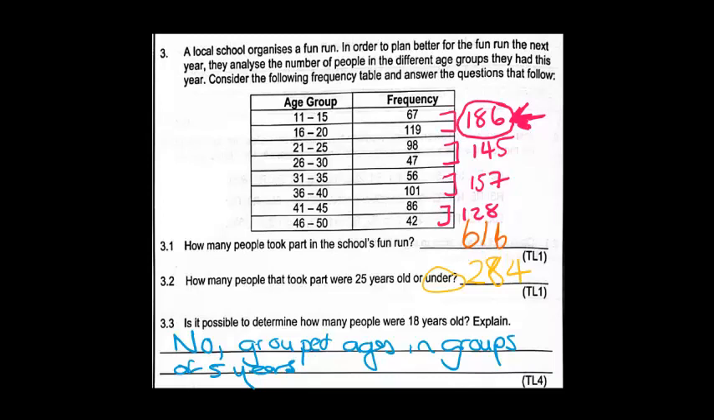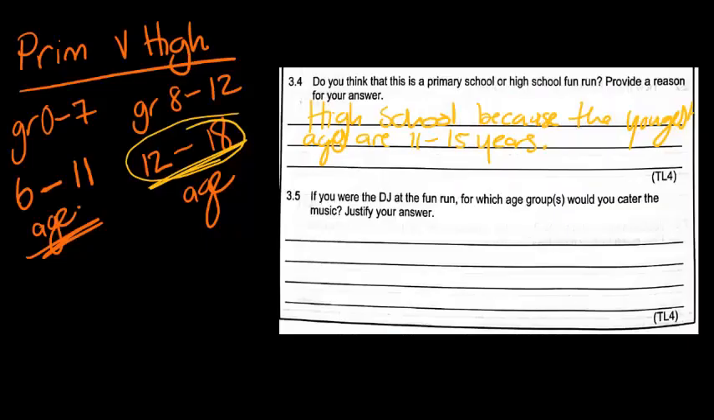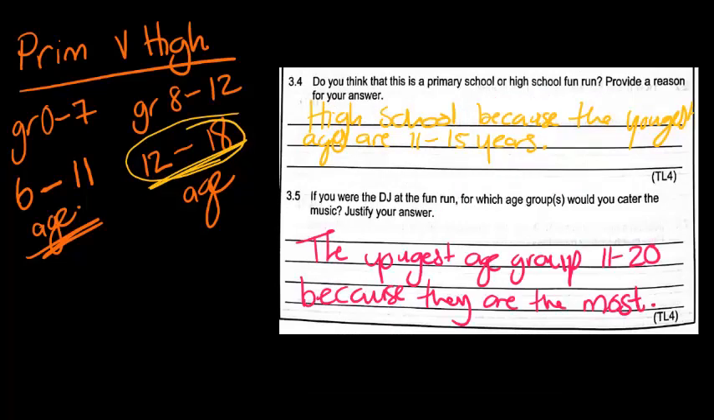Looking at this, I would probably not cater to the music of those who are 40 to 50 years old because they are the least. But the discrepancy between the number of people is not that big. So to answer question 3.5, if I was a DJ, I would cater to the youngest age group, which is age 11 to 20, because they are the most present.